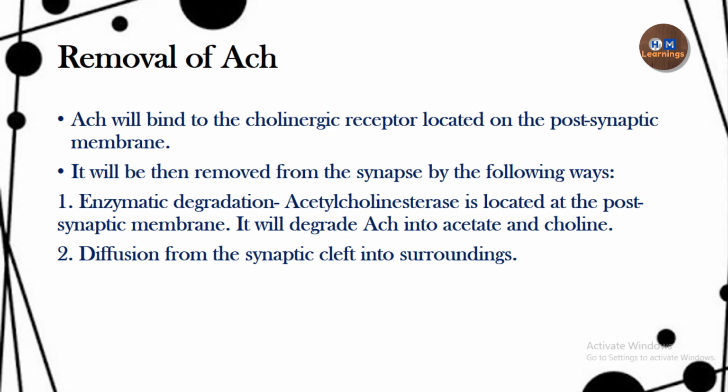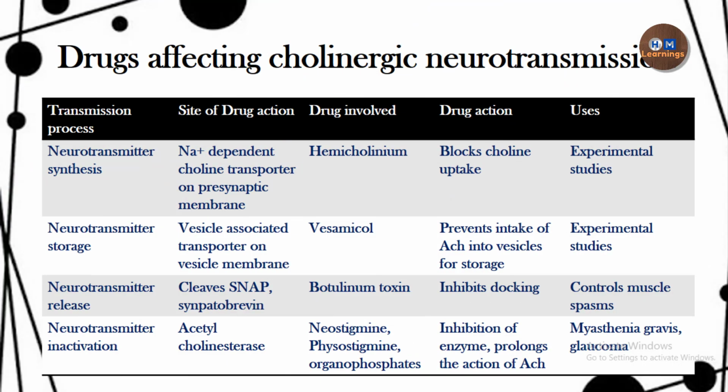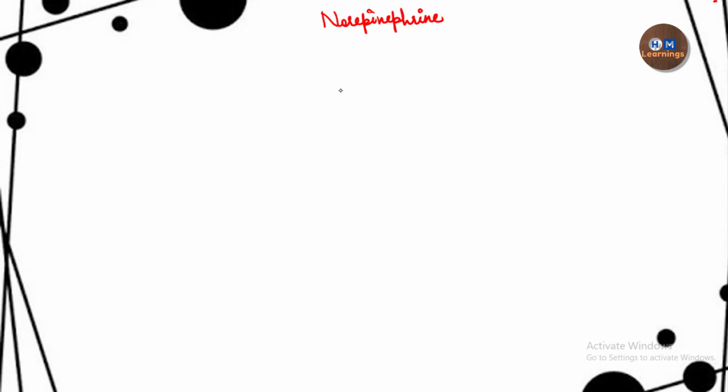Then this is a table showing the drugs affecting cholinergic neurotransmission: what the drug is, the action of the drug, the site of the drug action, the process it inhibits, and what its use is. This is the main purpose of this video, and I am also telling you where these drugs can be used. Now we move on to the next neurotransmitter at the autonomic junction, which is norepinephrine.